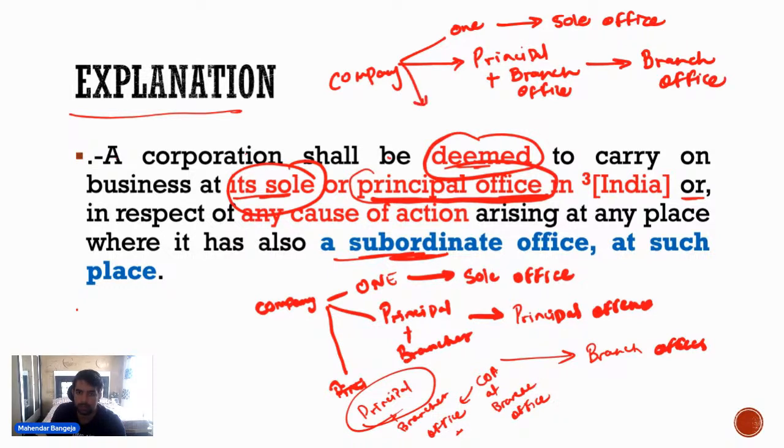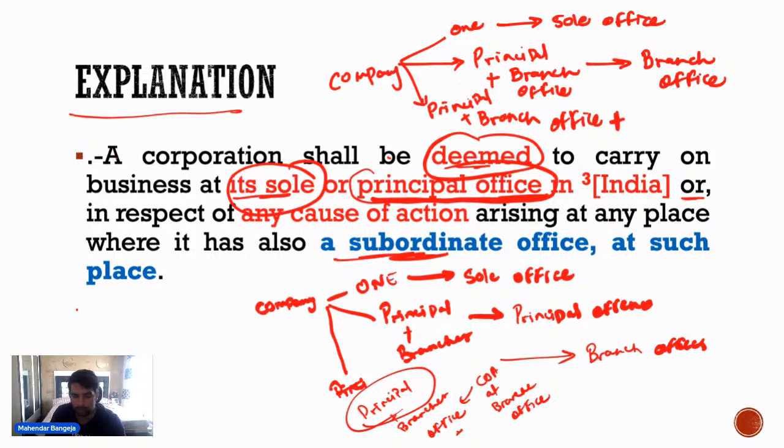If the company has a principal office plus branch office, then in that case, and plus cause of action.